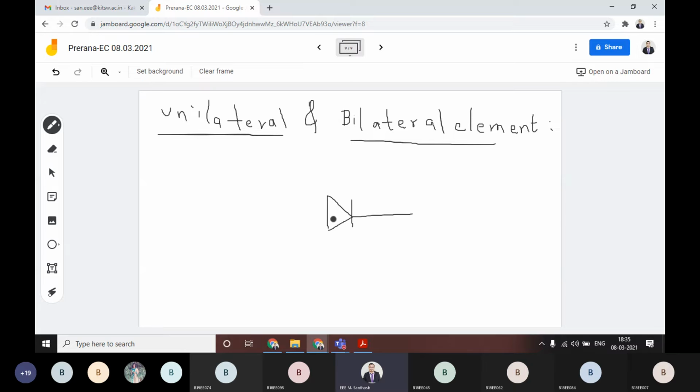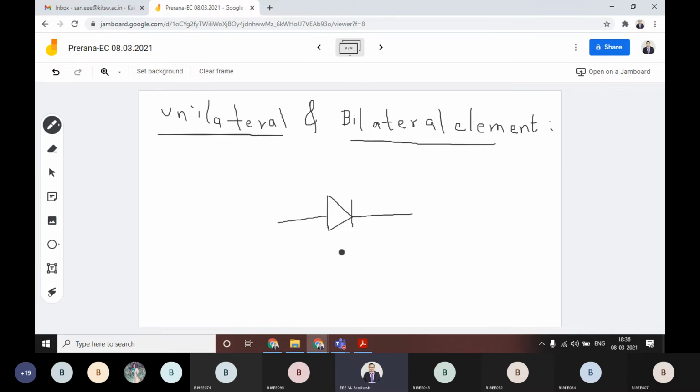there is an element, this one. What is this? Can anyone tell us? Diode. Diode, we know, right? Diode. Right. Okay. If you consider this diode, whether it is unilateral or bilateral. Unilateral. Obviously it is unilateral. That's the direction, whatever you are talking about, the direction or polarity.